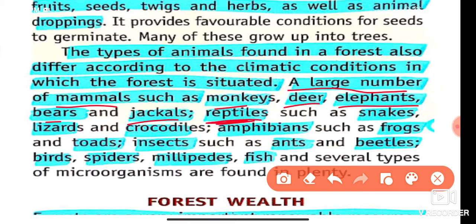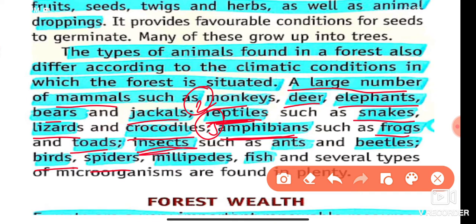Now the category of reptiles, the second category. Reptiles such as snakes, lizards and crocodiles are also found in forests. Now the family of amphibians, the third category, such as frogs and toads, which are found in water as well as on land.